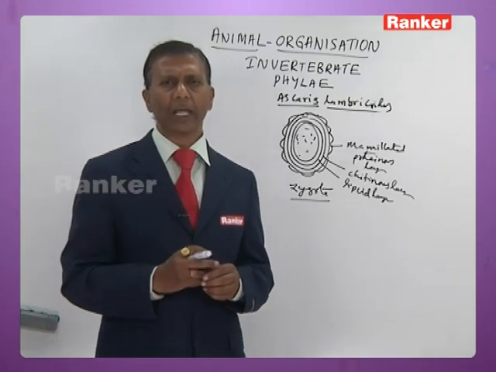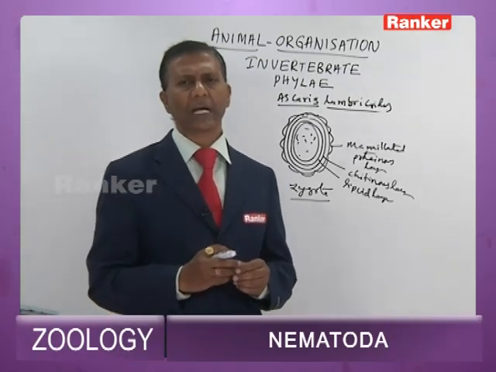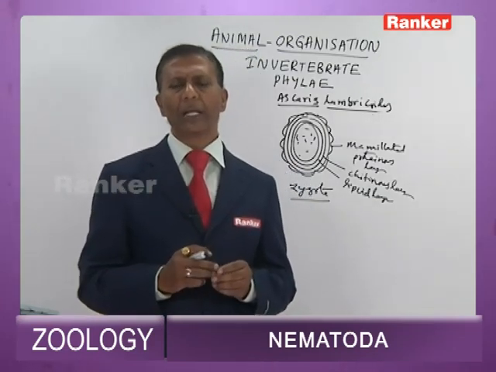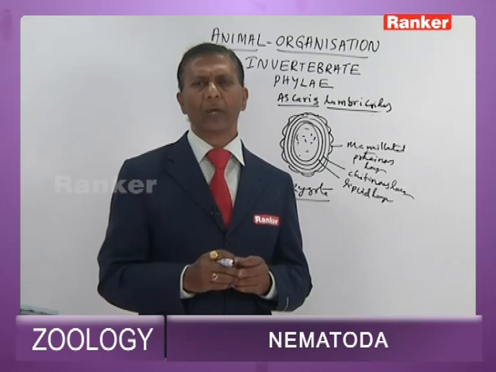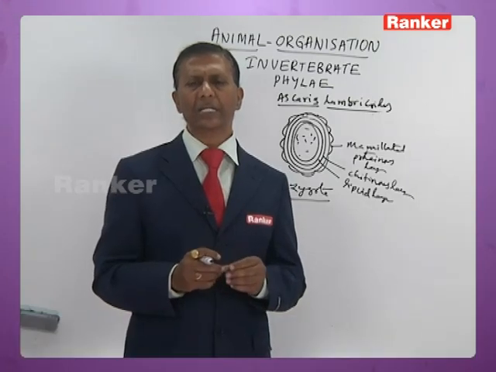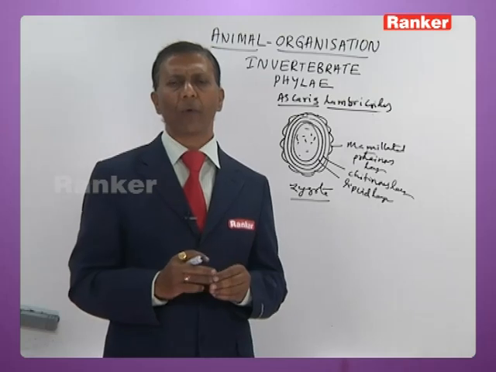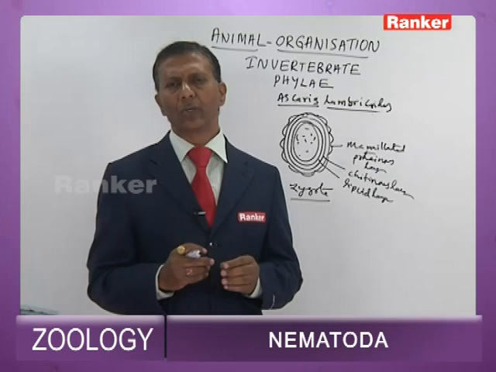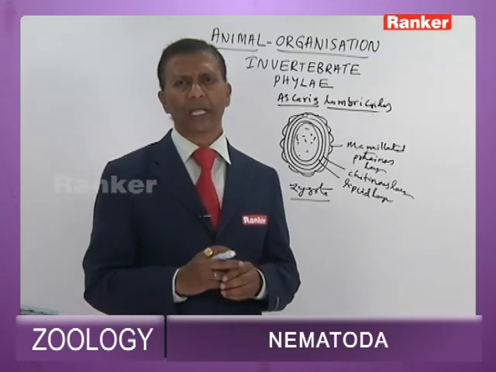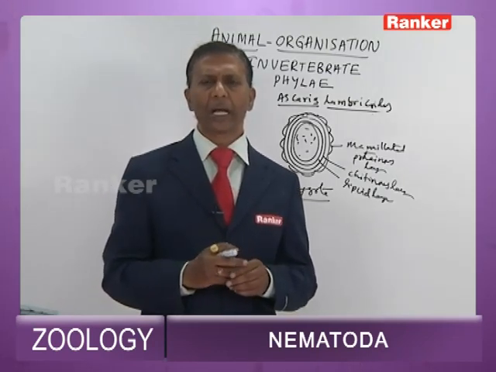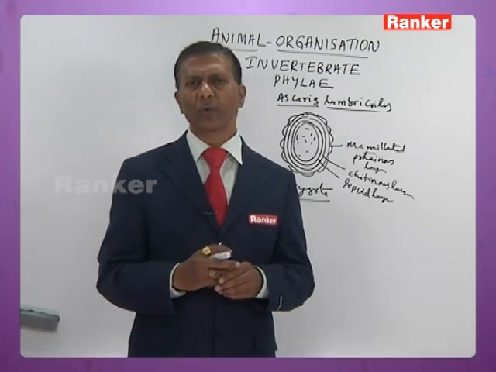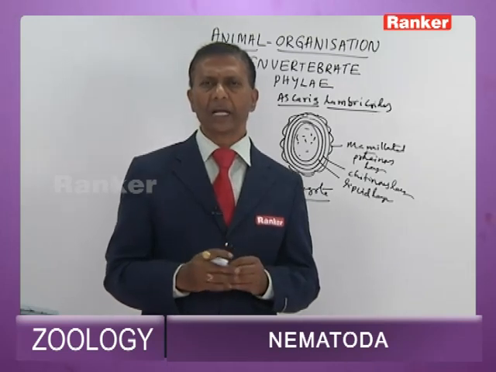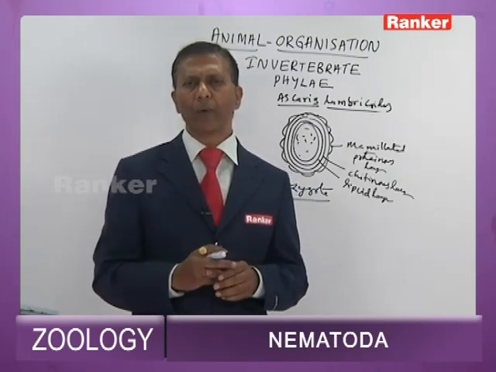While it is in the alveoli, it undergoes second and third molts to form the fourth stage larva. The second stage larva in the alveoli undergoes second molting to form the third stage. The third stage undergoes third molt to form the fourth stage larva. The fourth stage larva ascends the respiratory tract to reach the pharynx. From the pharynx, once again, it reaches its abode, the small intestine, through the esophagus, stomach and duodenum. On entering the intestine, it undergoes the final molt to form the young one.